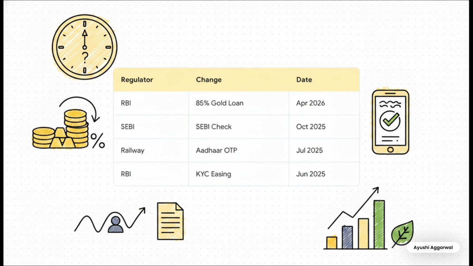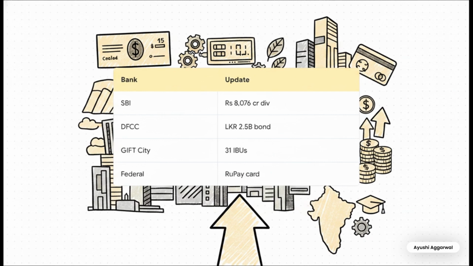Booking train tickets? Railway Tatkal is making Aadhaar OTP mandatory by July 15, 2025. We also saw RBI easing KYC rules with VCIP for PMJDY accounts on June 12th. Oh, and keep in mind the RBI GSEC auction totaled 30,000 crore rupees, which importantly included 5,000 crores specifically in green bonds.